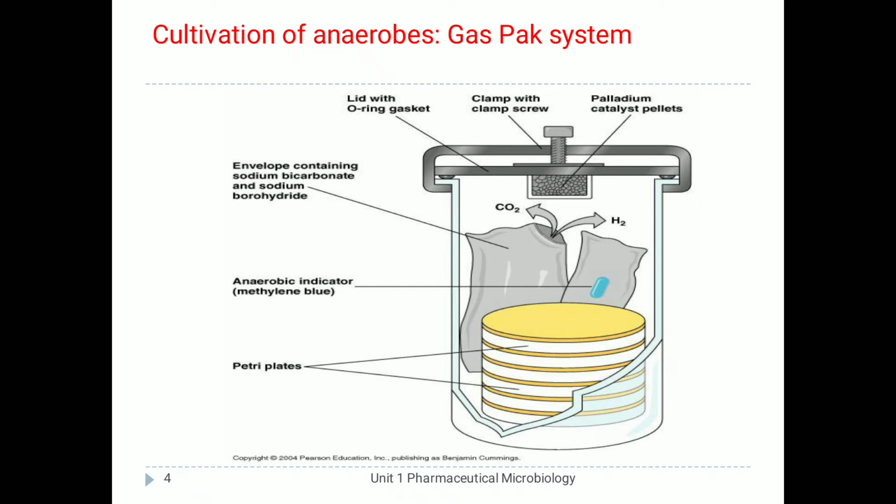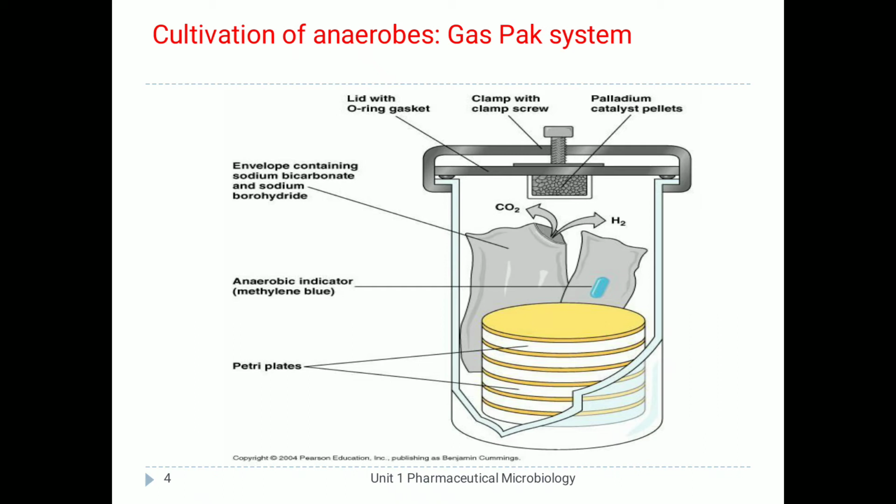There is a large jar, and inside it we can store the petri plates containing culture medium as well as anaerobic bacteria. Inside the jar there is also an anaerobic indicator, which is methylene blue. Then there are two envelopes which contain sodium bicarbonate and sodium borohydride. There is a lid clamped with a screw, and catalyst pellets are also there.